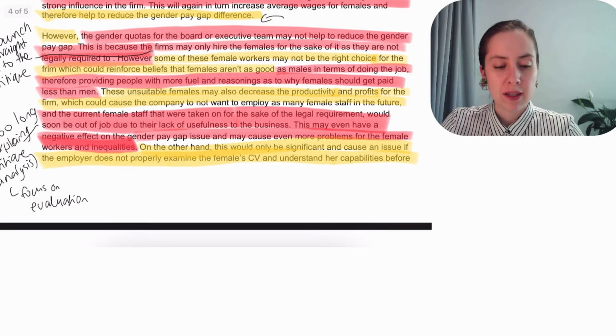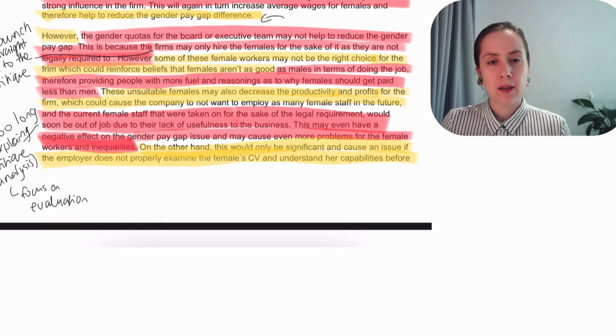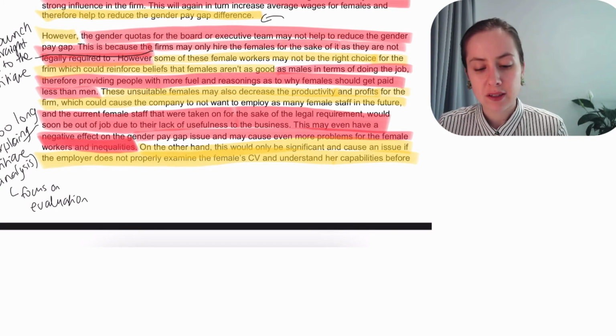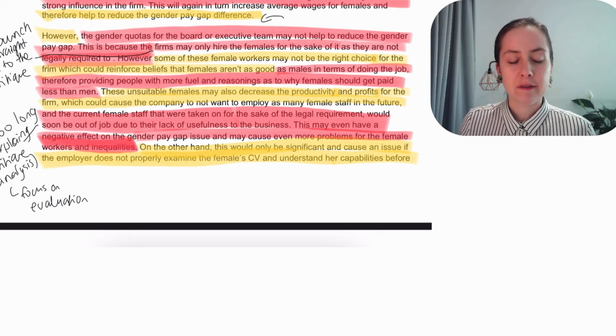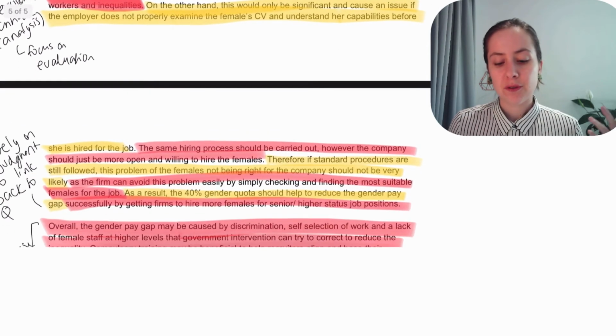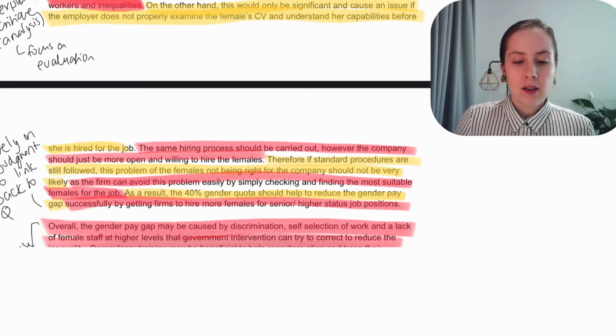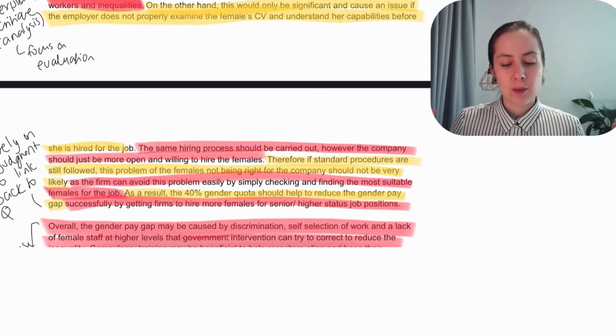With the evaluation, same thing. State your critique. Say, however, some of these female workers may not be the right choice for the firm. And then form a judgment as soon as you can. These unsuitable females may also decrease the productivity, which could cause a company to not hire as many females in the future. That's still not their judgment. Their judgment said, as a result, the 40% gender quota should help to reduce the gender pay gap. This one seemed to be a little bit more tricky. It took them a little bit more lines to get to the judgment.